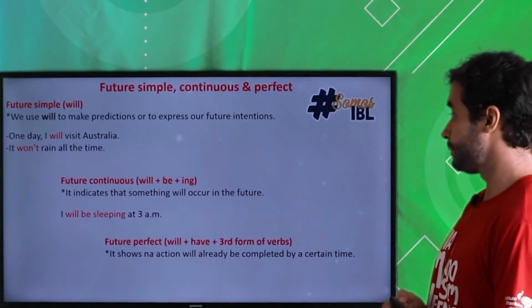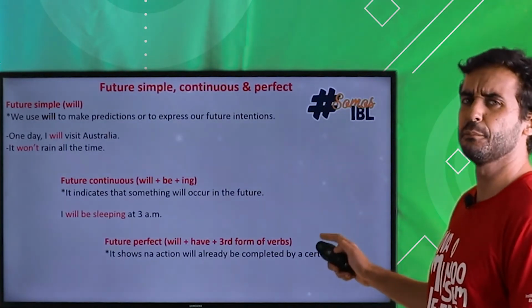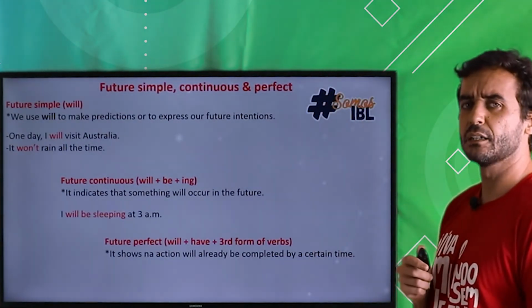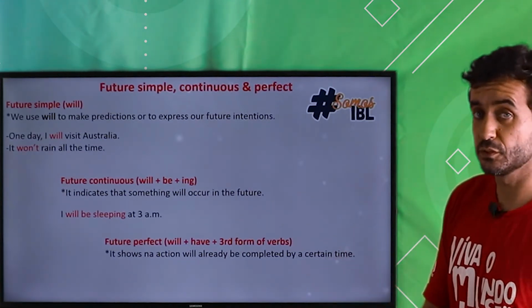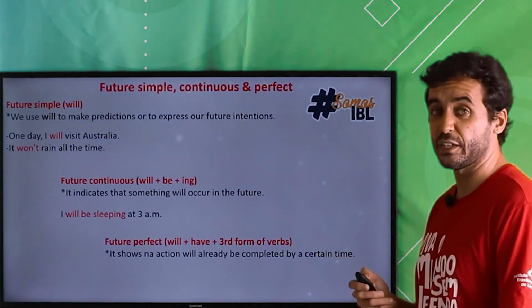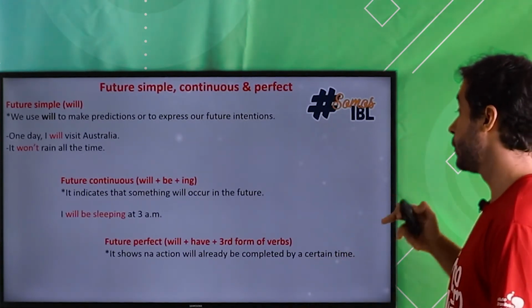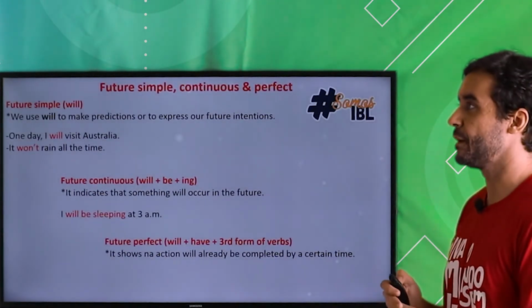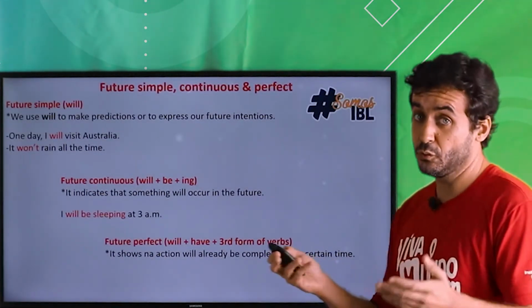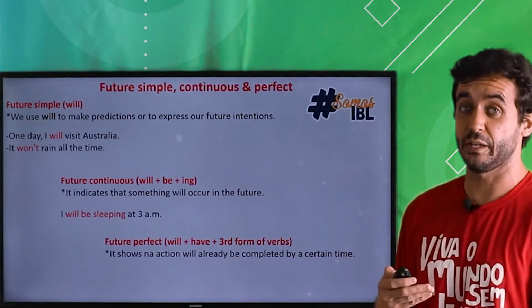And the next one is the future perfect, okay? We discussed that when we talked some lessons ago about the use of perfect modal verbs, okay? So let's refresh your memory, okay? It shows an action will already be completed by a certain time, okay? So for example, you are advanced students, so you are on the verge of graduating, right?